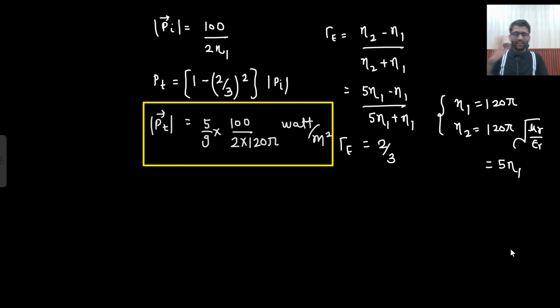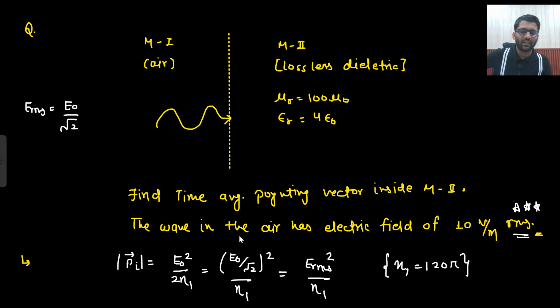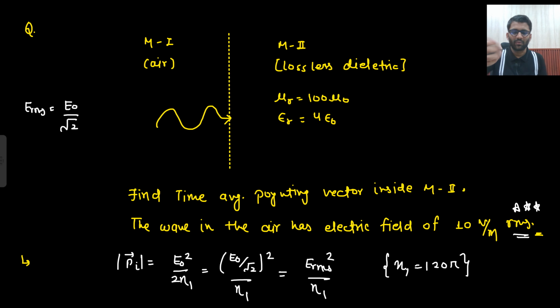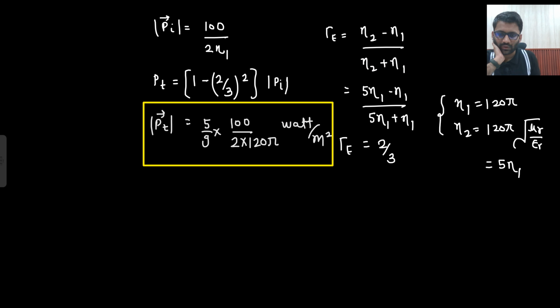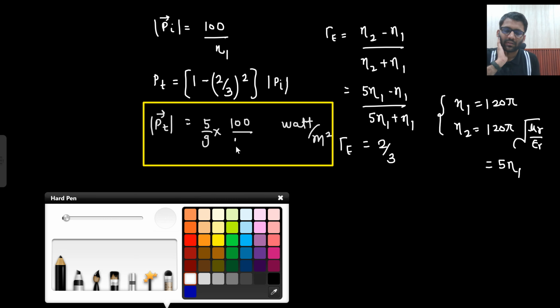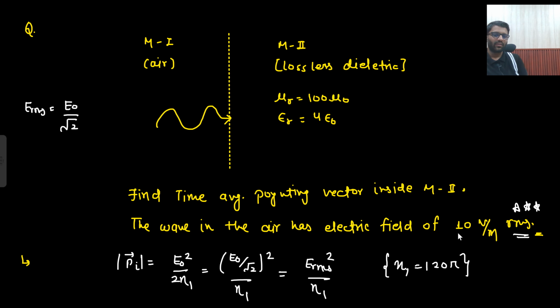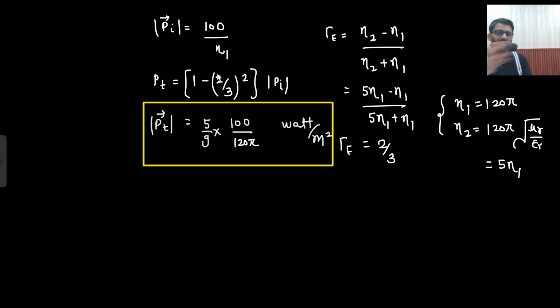Is that clear to you? Very easily we found out, right? First we got to know one interesting thing, that this was RMS. So 100 by eta, why I wrote 2 here? No, 2 will not come. Really sorry for this error. 2 will not come here, right? Because it is E RMS square by eta 1 only. RMS value is 10. So 100 by eta 1.